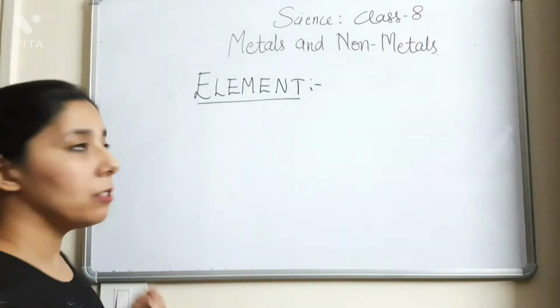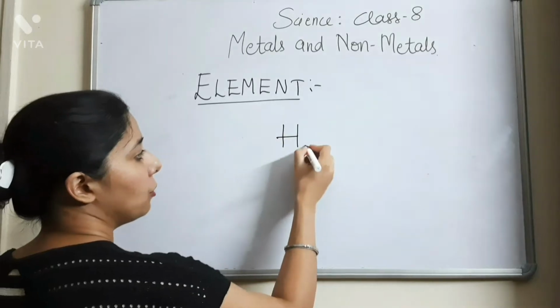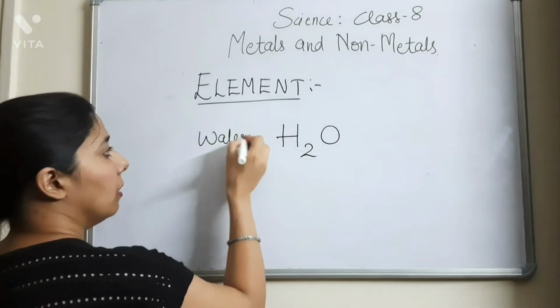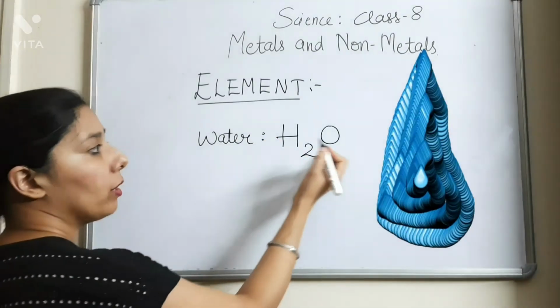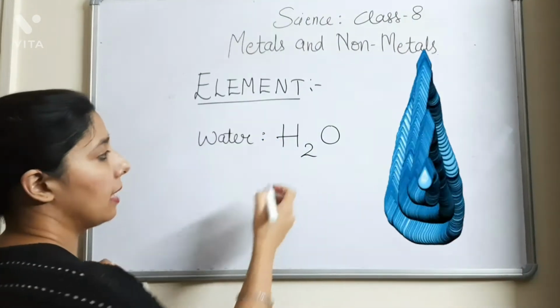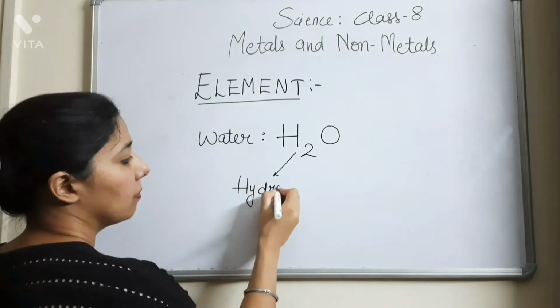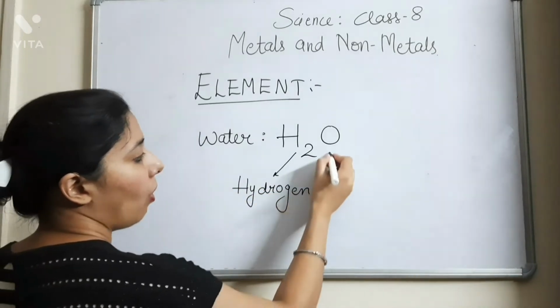So what is element? If I take an example of, suppose water, H2O, this is water. You people can see that water is made up of two substances, that is hydrogen and oxygen.